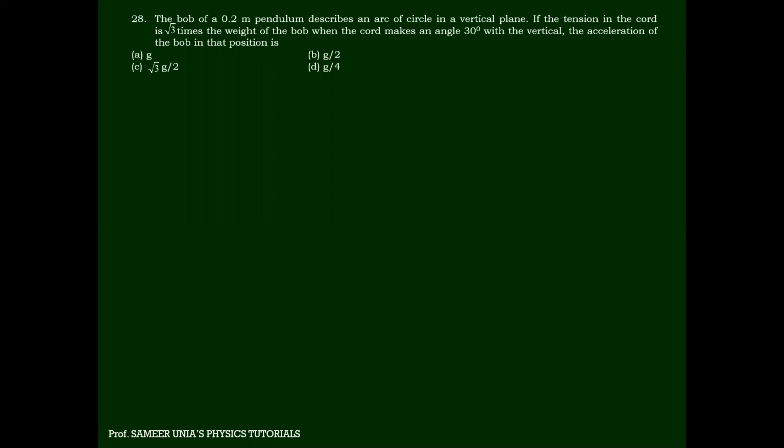The bob of a 0.2 meter pendulum describes an arc of a circle in the vertical plane. If the tension in the cord is root 3 times the weight, when the cord makes an angle of 30 degrees with the vertical, find the acceleration of the bob at that instant. Look carefully, pay attention here.